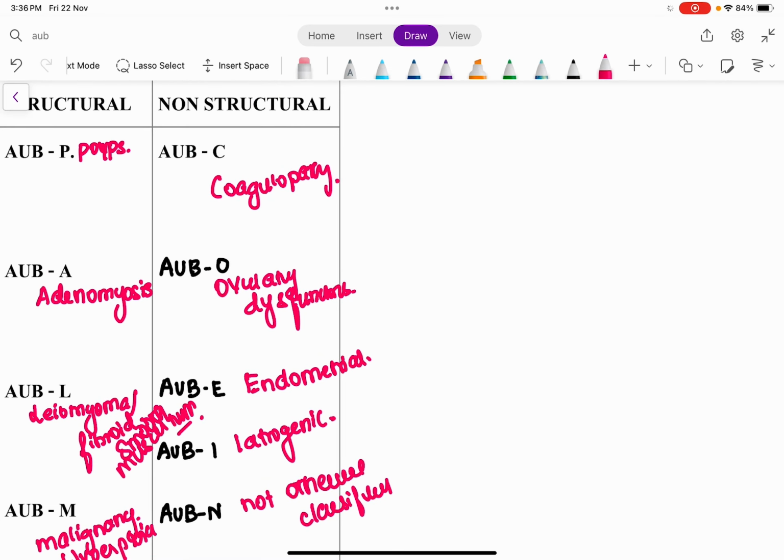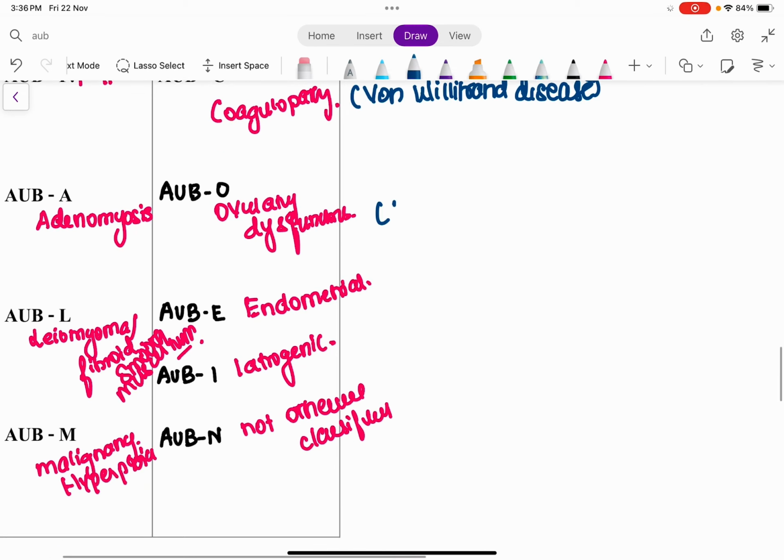And C stands for coagulopathy. Any coagulopathic disorder, any family history of coagulopathy, if that is present, can be a cause of abnormal uterine bleeding. The most important is von Willebrand disease. So this is more important. And O stands for ovulatory dysfunction, such as anovulation.